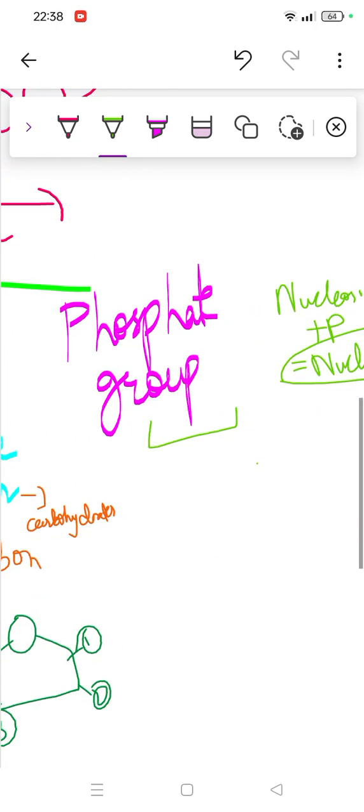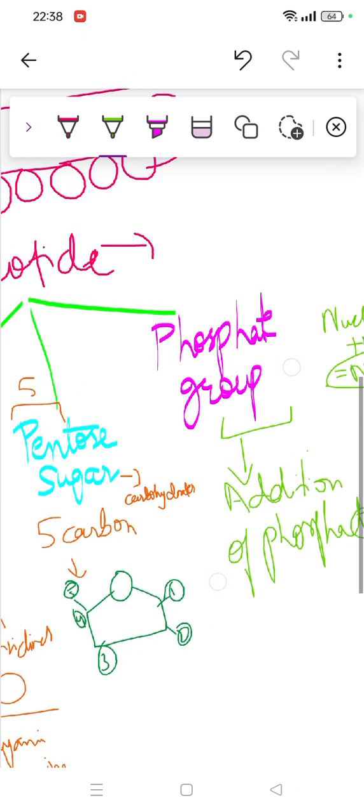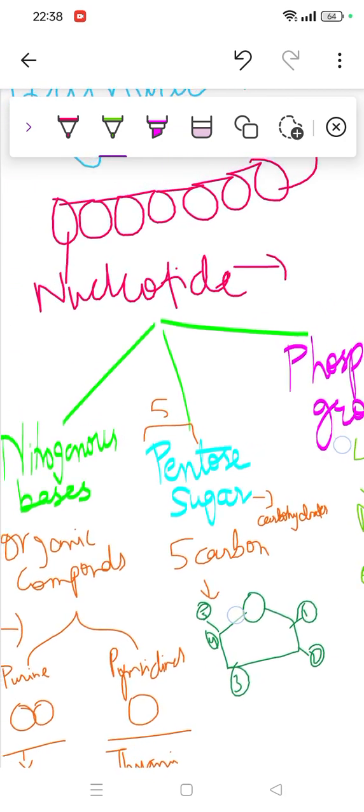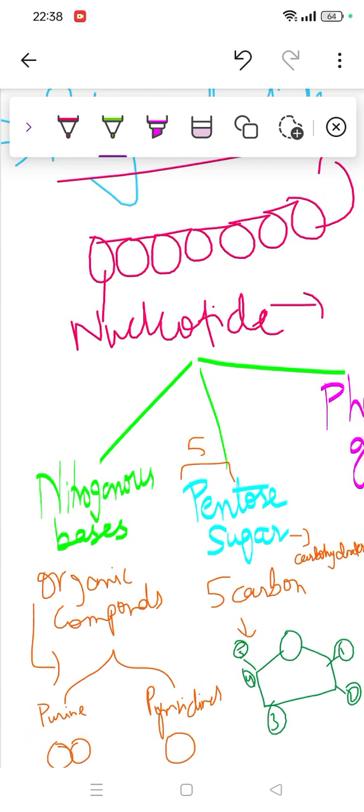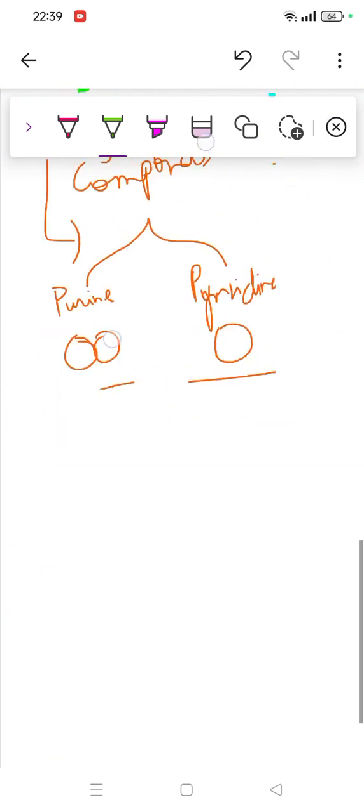Then comes the phosphate group. This simply means addition of phosphate. So till now, everything should be very much clear. This is the nucleotide structure, and nucleotide was what? It was a monomer of DNA. So I hope it will be very much clear.